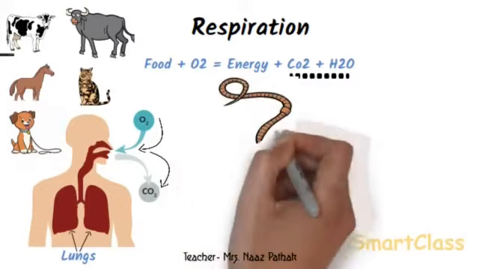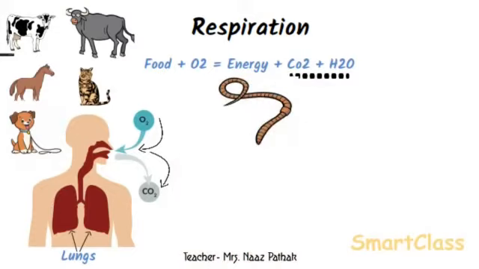The earthworm breathes through its skin. The skin of the earthworm is quite thin and moist and has a good blood supply. Earthworms absorb oxygen needed for respiration through their thin and moist skin.